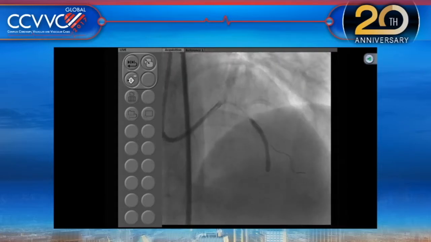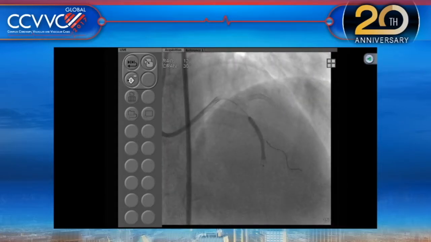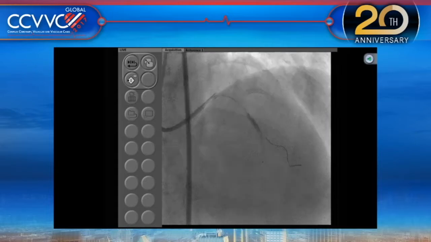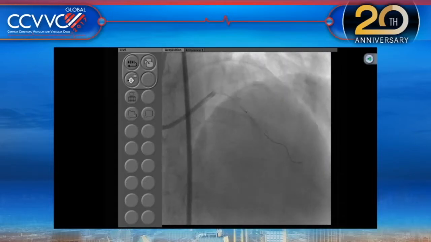I don't know about the rotablator. I think once you do the IVUS and you don't see that huge arc of superficial calcium, I'm not sure whether it's absolutely necessary, but they certainly got a great result.